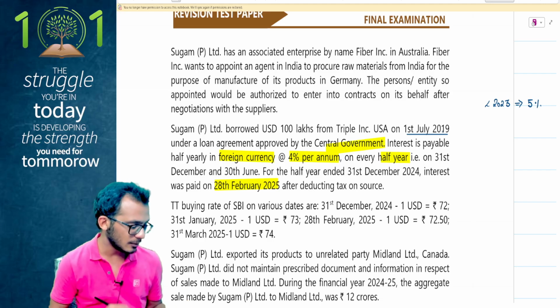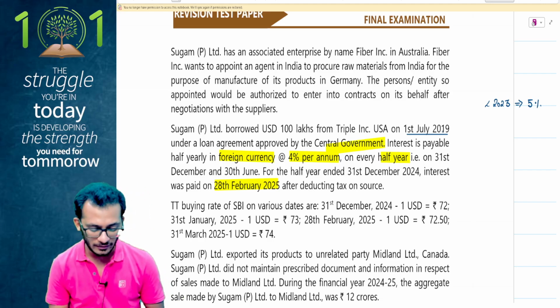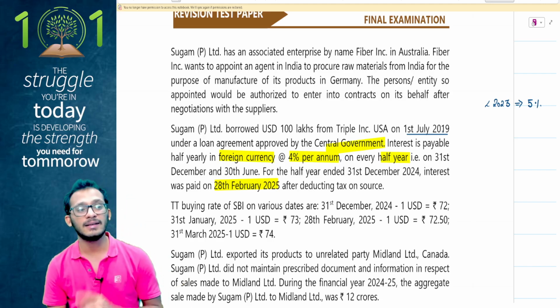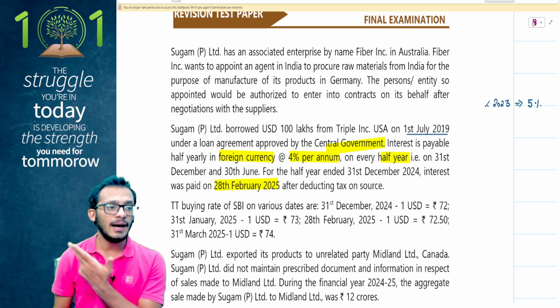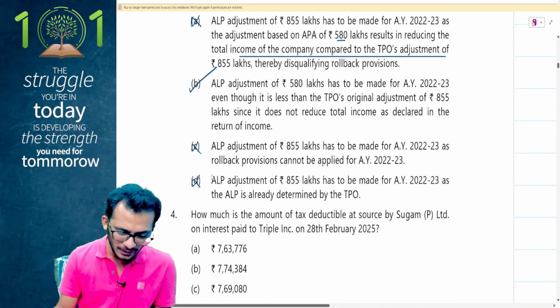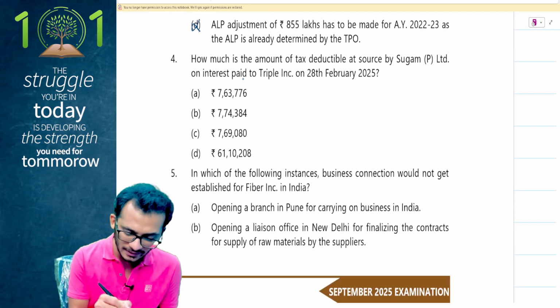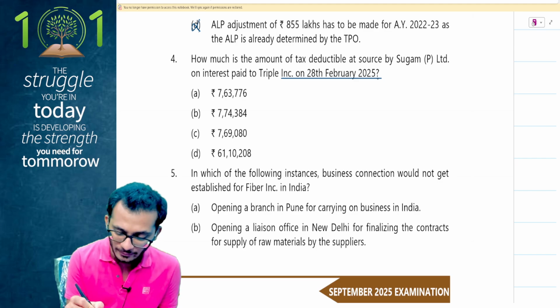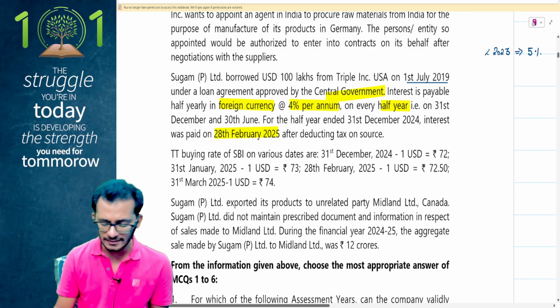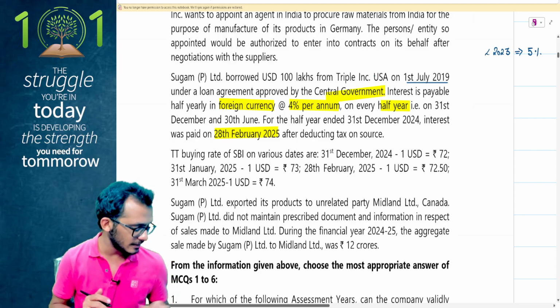I have 100 lakhs worth of income. On this 100 lakhs worth of income, I'm going to be taxing 2%, because if I understand the question carefully, it says there are 2 half-yearly installments, and they want only the interest income of 31st December. So they're only looking for the half-year interest of 31st December here. So it is 100 lakhs into 2%, which gives me 2 lakhs.